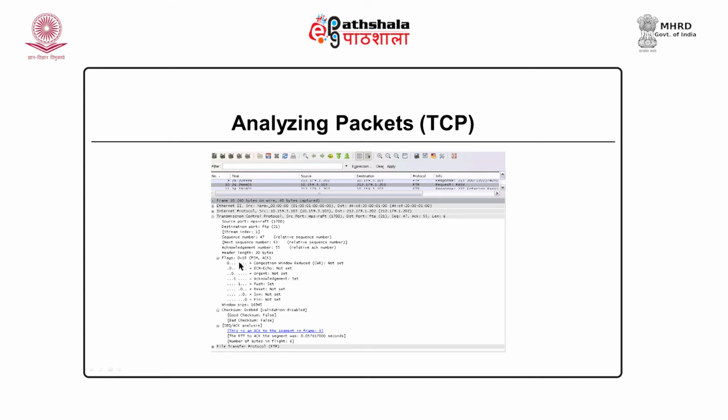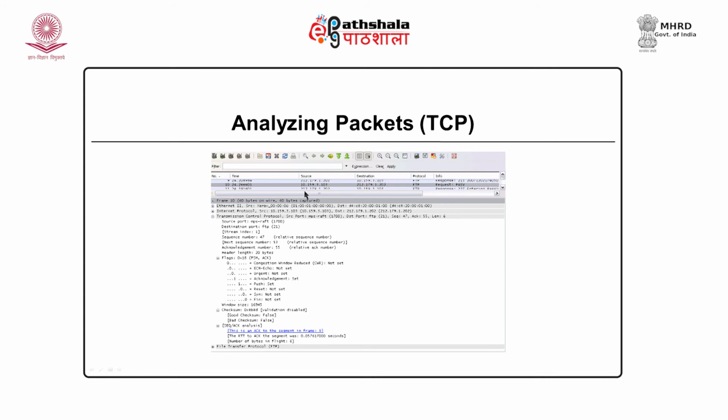You can see different flags of TCP, whether ECN is enabled or not. ECN stands for explicit congestion notification. There is the SYN flag, the FIN flag, and so on. When a connection is being established, the SYN flag will be set. When the connection is being terminated, the FIN flag will be on, and there is the window size. So, these are the technical details about the TCP protocol.